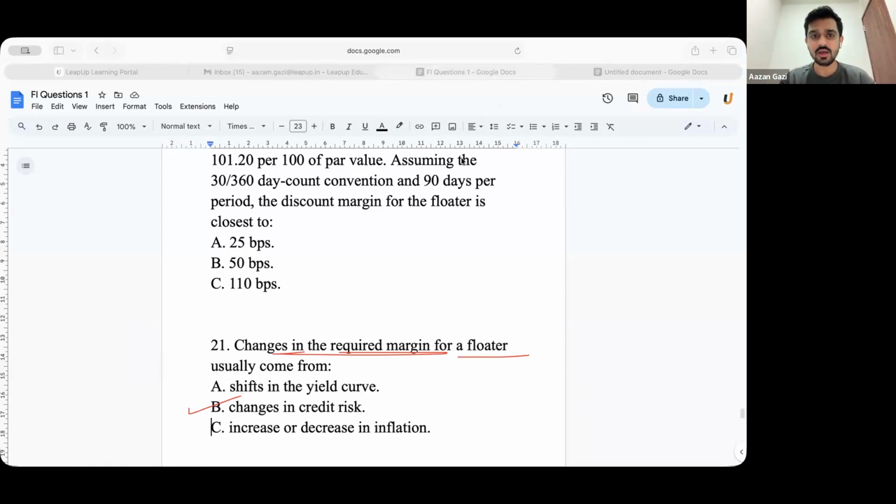Animesh, Rakshit, Ananya, Ayush, Ayushi, Anusha, Harshil, everyone. Are we clear with this question? Yes. Floating rate: changes in the required margin for a floater.